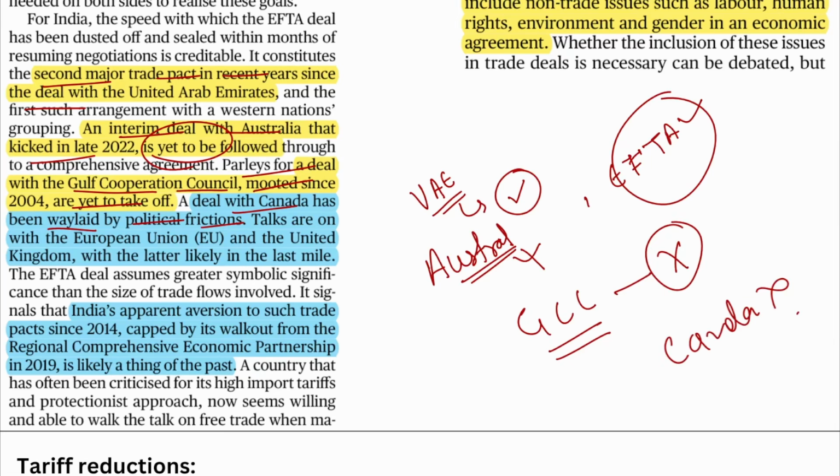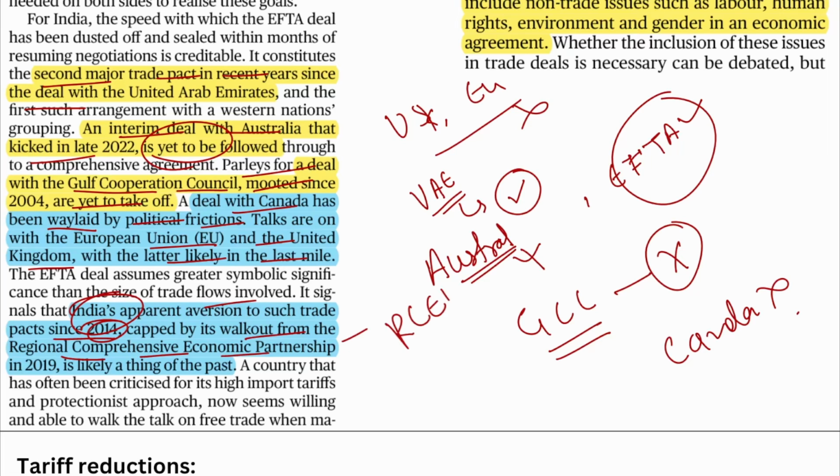Okay, talks are on with the European Union and the United Kingdom, with the latter likely in the last mile. So right now no deal with the UK or EU either. Furthermore, India's apparent aversion to such trade pacts in 2014 was marked by its walkout from the Regional Comprehensive Economic Partnership, that is RCEP. So we had so many questions about the RCEP. Okay, so it is likely a thing of the past. India is now spreading its legs with new strategies about all these things.